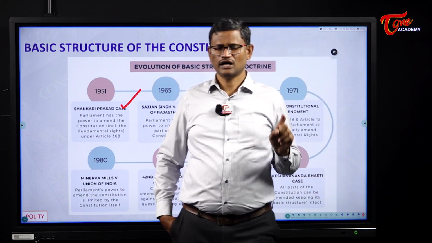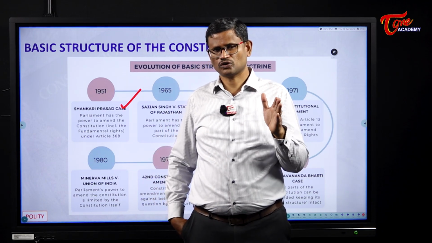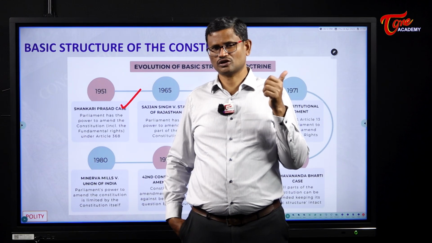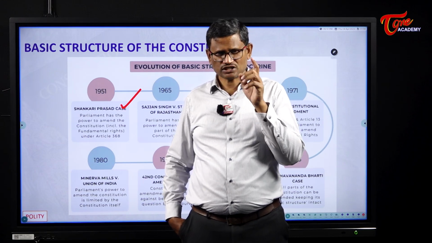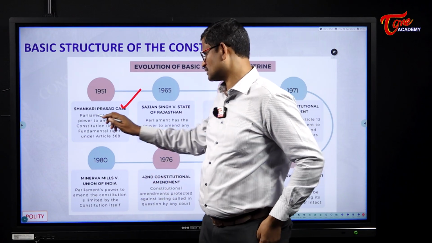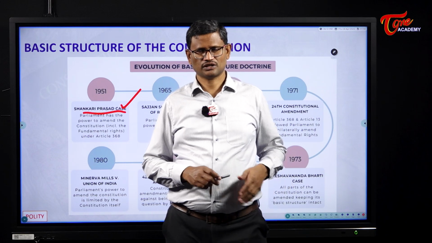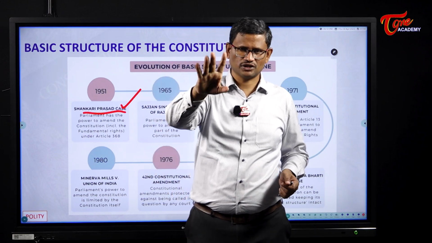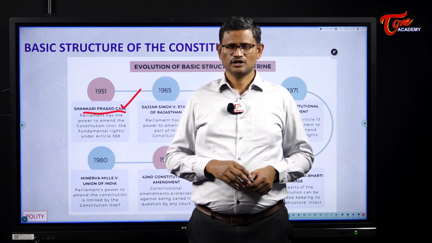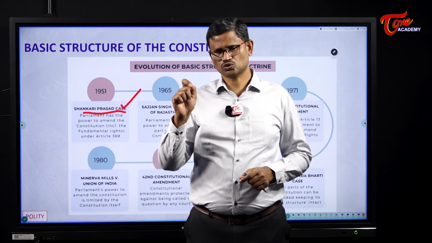So this has put limitations on the fundamental right to property. 9th schedule says all the land reform laws, if they are included in the 9th schedule, they enjoy protection from judicial review. They cannot be struck down as invalid. So the first Constitutional Amendment Act was challenged before the Supreme Court in the Shankari Prasad case, Shankari Prasad versus Union of India. In this case, the first amendment to the Indian Constitution was challenged. In this case, the Supreme Court said the first amendment to the Indian Constitution is constitutionally valid.